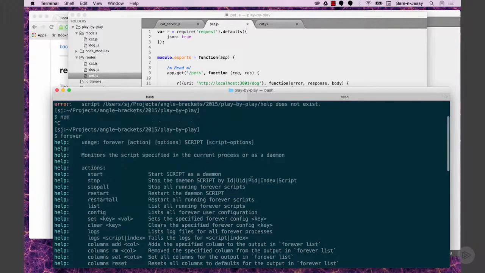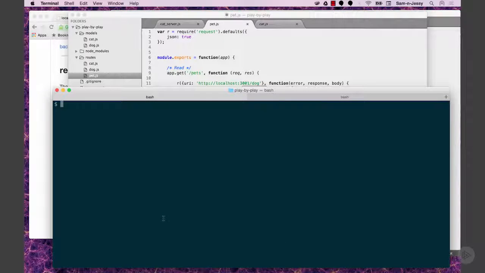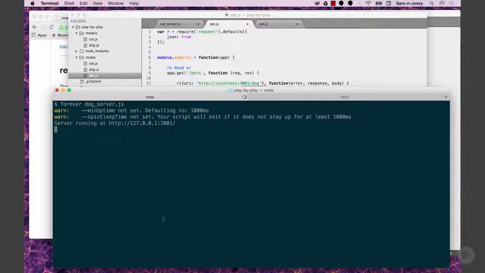So here's what I can do. I can start, stop all, restart, list, config, look at the logs, change the columns, how we log things. Basically this allows me to start up multiple node processes, keep them running in the background, and reset them if they crash. So I'm going to run forever dog server. Now the alternative would be what? You just run each one with node regular? Yeah, for this demo, if I was not going to use forever, I would have to... oh wait. So I just did that.